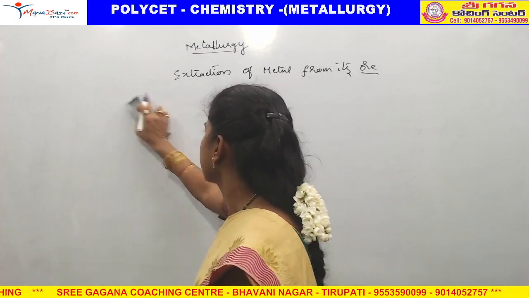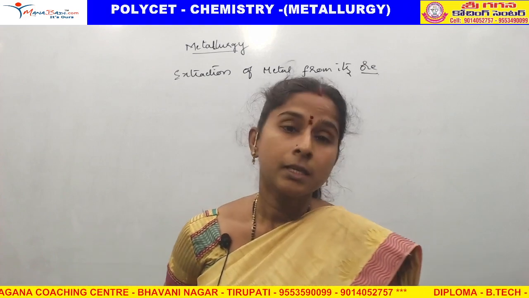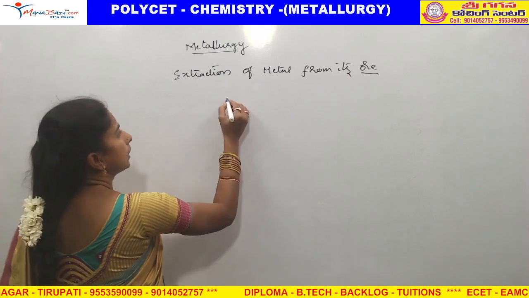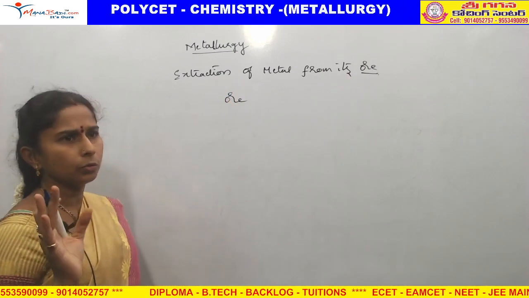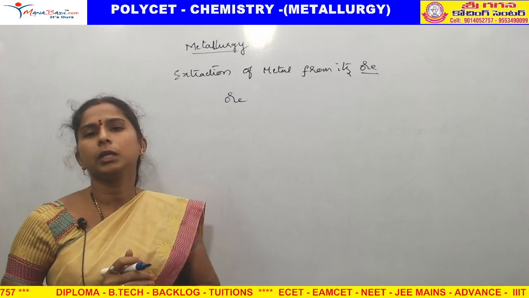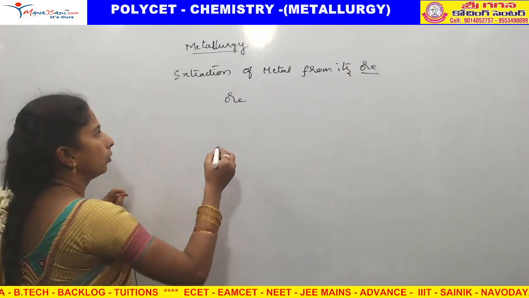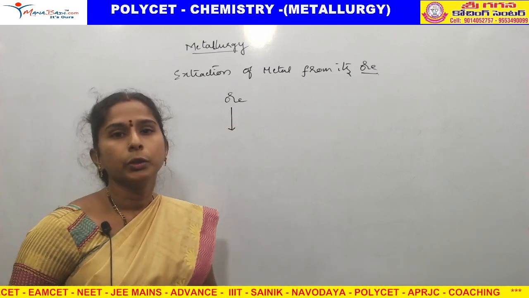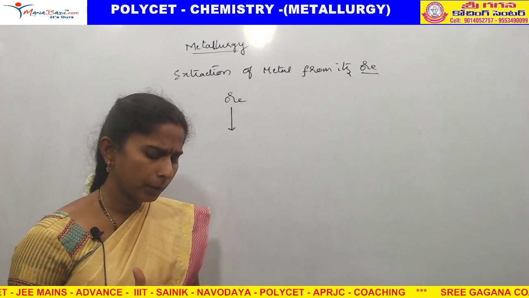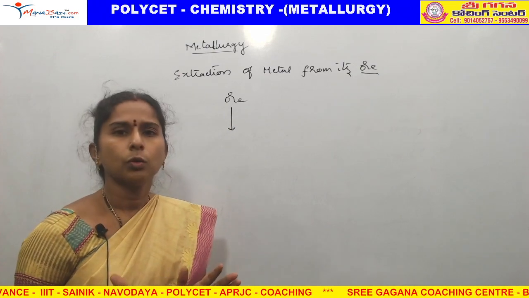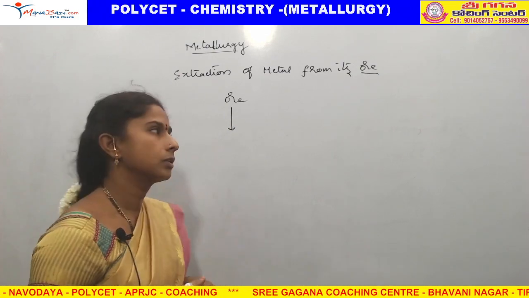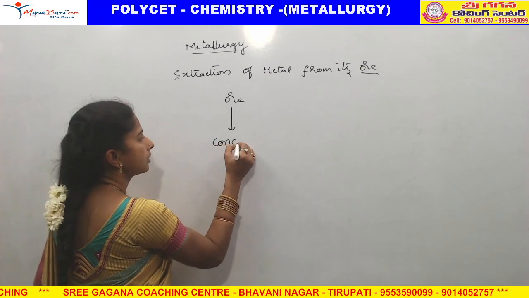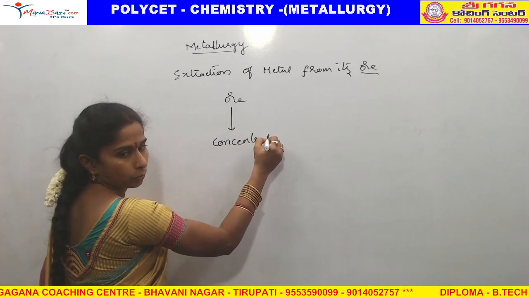How can we extract the metal? By using some chemical process. First we take the ore, any ore you can take. Ore is present in the earth crust, so many impurities will be there in it. You have to remove the impurities first. What is that called? Concentration of ore.